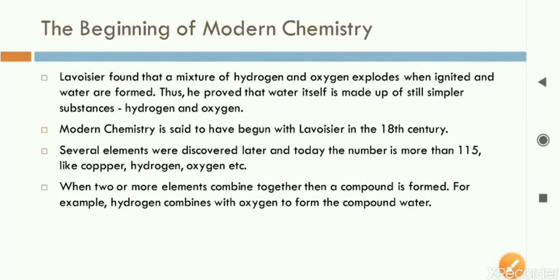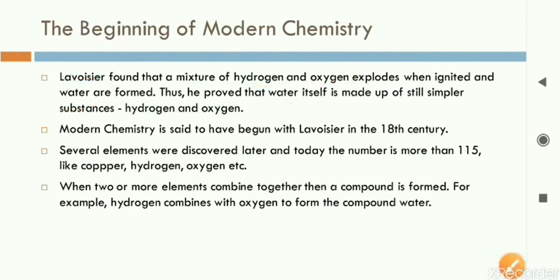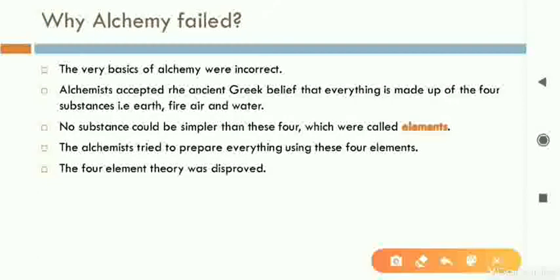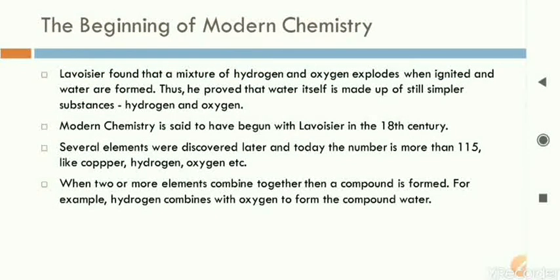So it was an experiment he had done. By this experiment, by combining hydrogen and oxygen, Lavoisier made water. That means water is not an element. Earlier, in the four element theory, the alchemists were believing that water is an element. But what did Lavoisier say? Water is not an element. Water has hydrogen and oxygen. Hydrogen and oxygen are elements, and by combining them we get water. Element means the smallest thing by which a bigger particle or bigger molecules can be made.